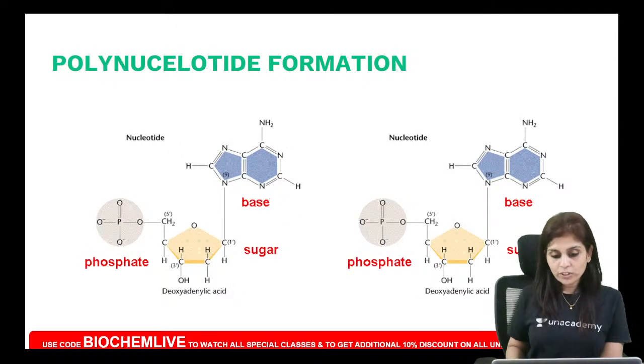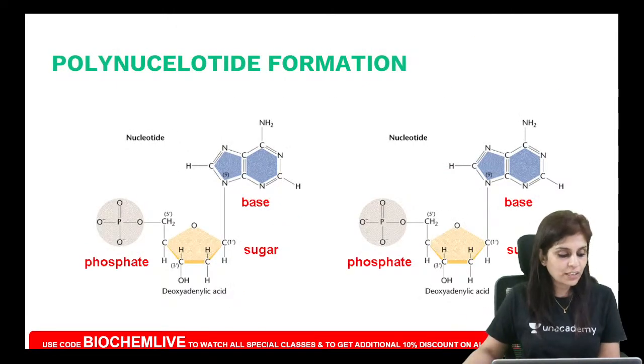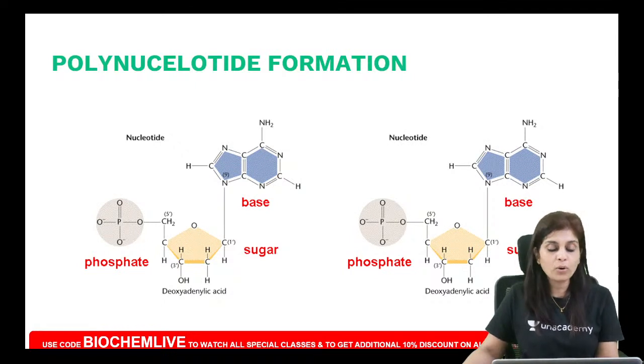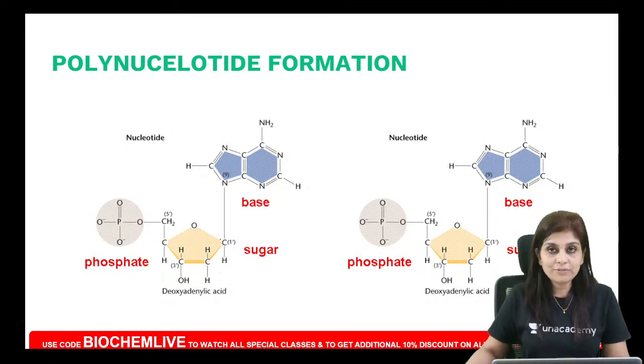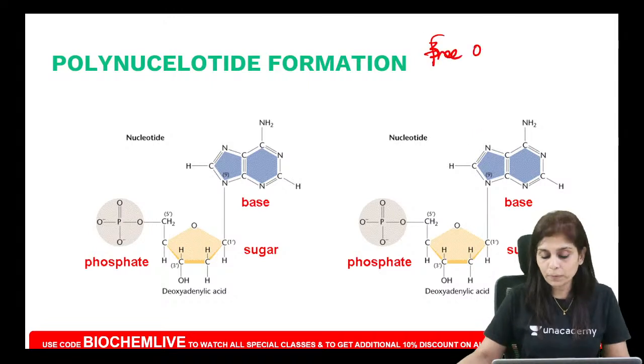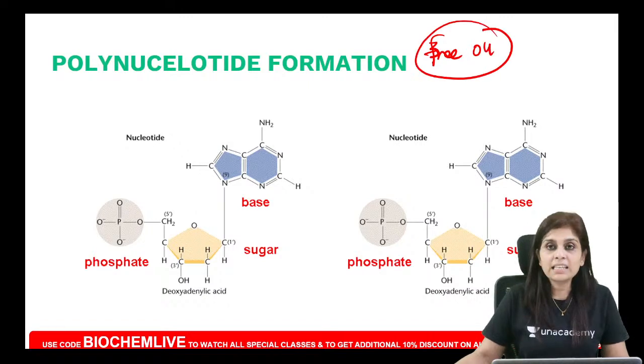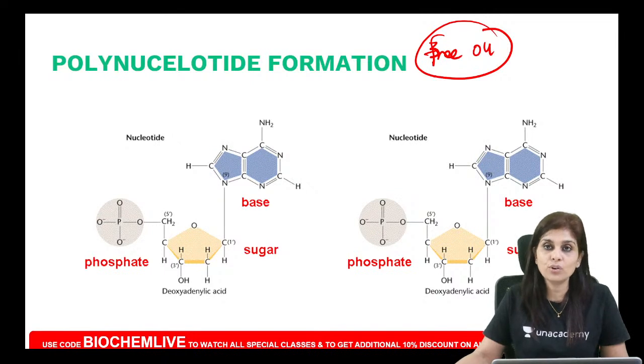So now I am going to tell you how these monophosphate nucleotides get linked to form a polynucleotide chain. For understanding this, you will have to know that for any substance to get linked in a poly form, the group it would prefer to have is a free hydroxyl group. Do you all understand this?